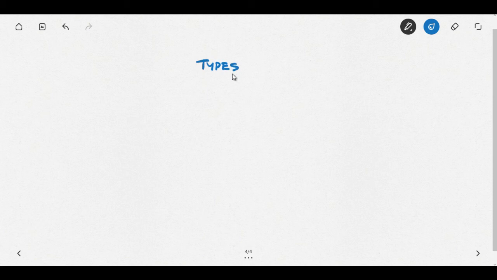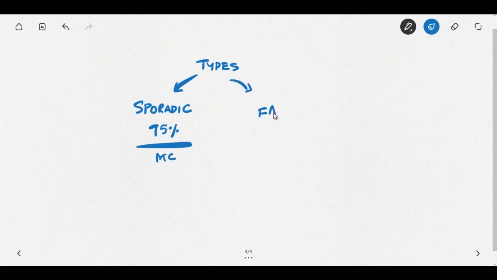Now, what are the types of sarcoidosis that you can see? There are two types: sporadic sarcoidosis, which is seen in 95% of overall cases and is the most common type. But 5% of cases are familial, especially common in Irish and African American individuals.